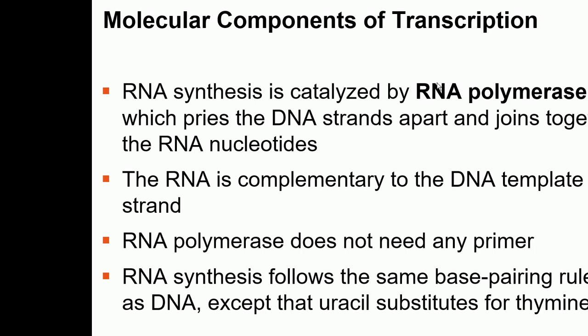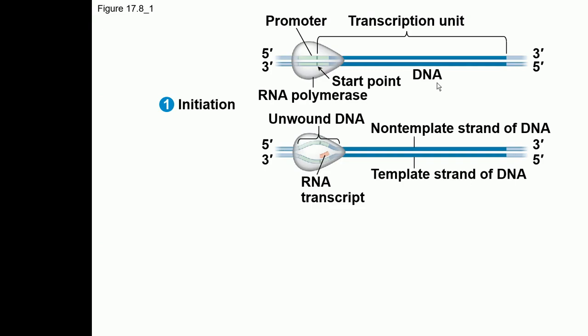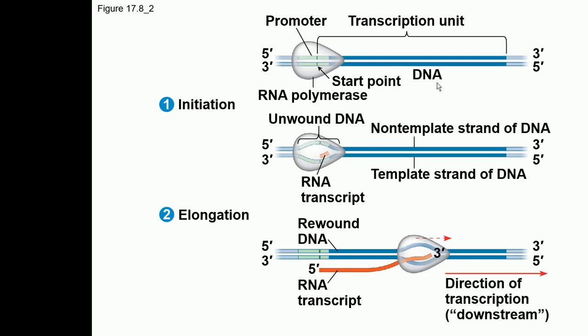So basically, the overall process of transcription has 3 steps: initiation, elongation, and termination. You can see that this is the DNA. In the DNA, there's a region called the promoter region. The promoter region is the region in the DNA where RNA polymerase goes and binds.